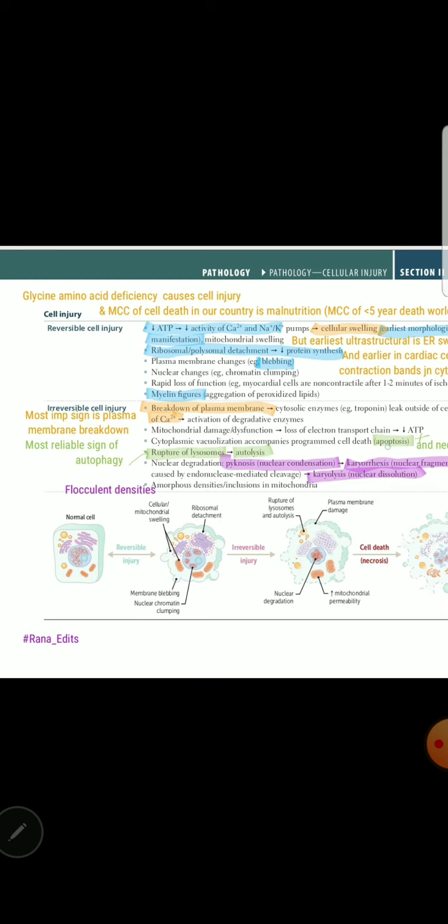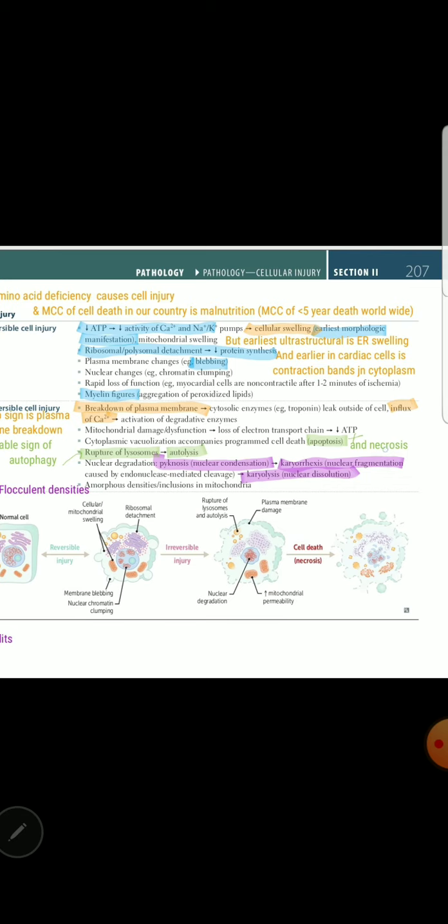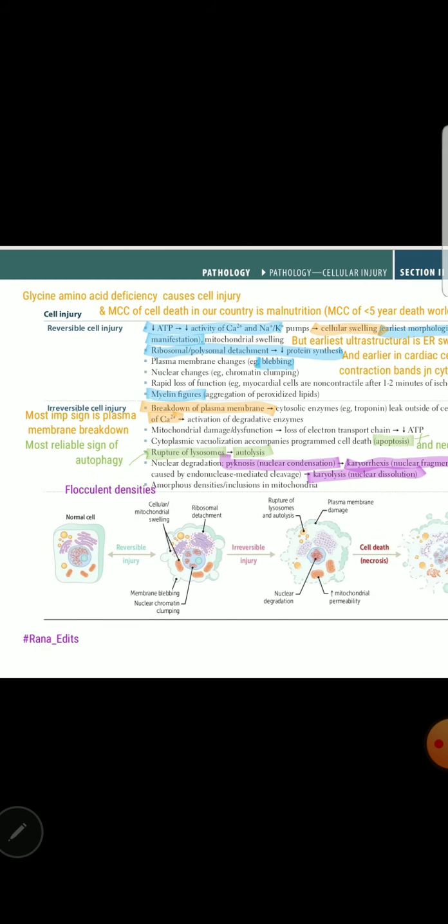So apoptosis, or programmed cell death, and autolysis both are features of irreversible cell injury. Membrane damage, autolysis, apoptosis, as well as necrosis, these are all asked in MCQs. These are all signs of irreversible cell damage, because now the cell cannot go back. It is digesting itself, or it is necrosed, or it has triggered apoptosis, that is programmed cell death. So death is an irreversible thing.